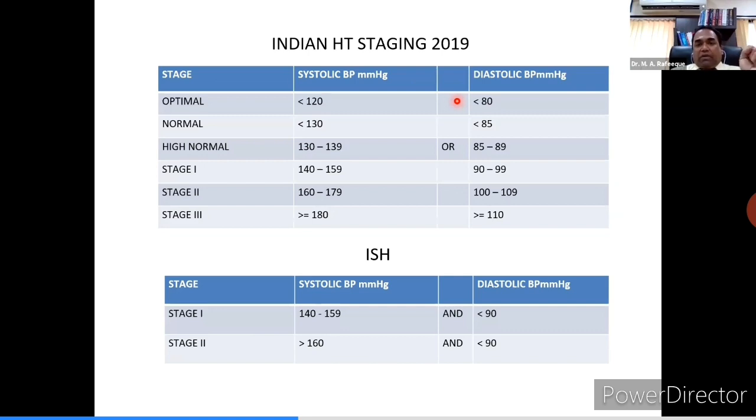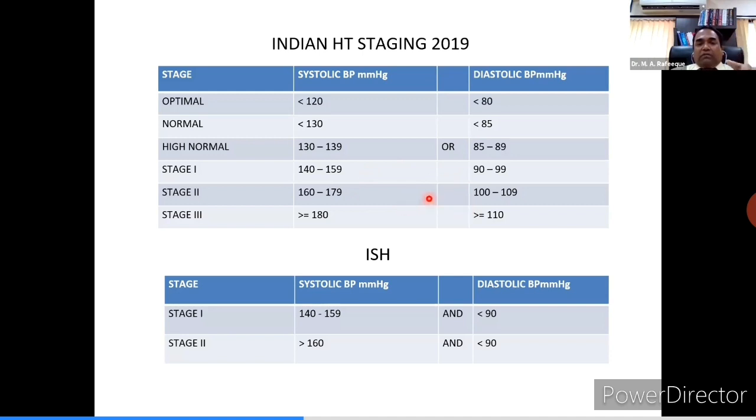In 2009, our country's Indian Hypertension Society came up with this classification. Systolic blood pressure 120 and diastolic 80 is labeled as optimal blood pressure, and systolic less than 130, diastolic less than 85 as normal. High normal is systolic 130 to 139, or diastolic 85 to 89. Stage 1 is again 140 to 159, diastolic between 90 to 99. Stage 2 is 160 to 179, diastolic 100 to 109. Stage 3 is more than 180, more than 110.